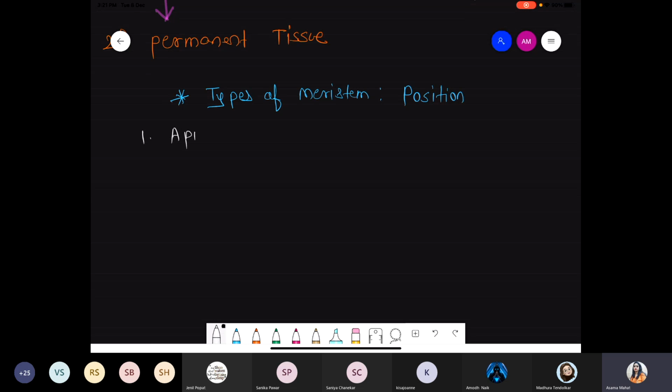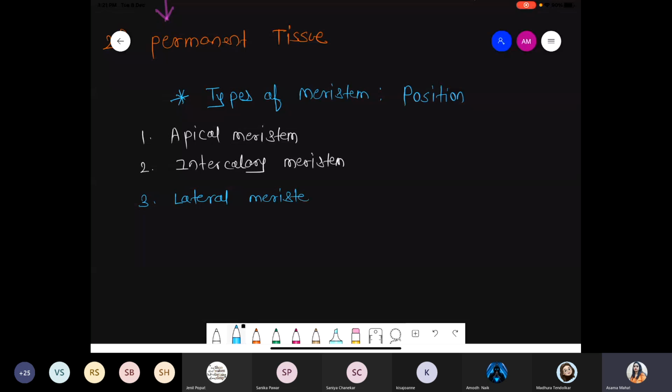First of all, we are talking about apical meristem. Then we discuss the second one, intercalary meristem. It is sandwiched between tissues, that's why it is called intercalary. And the third one is lateral meristem. If we need to say, this apical meristem as well as the intercalary meristem are examples of the primary meristem. They come under the primary meristem.